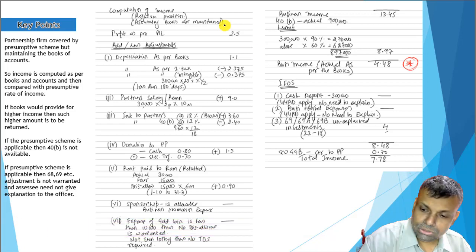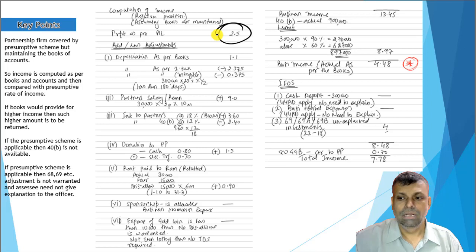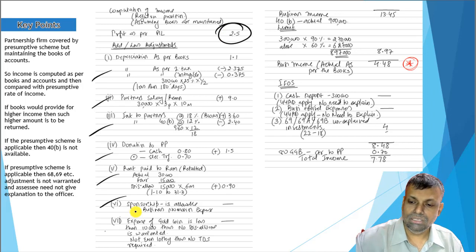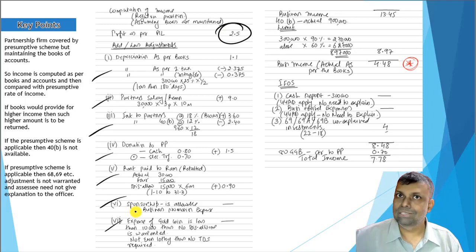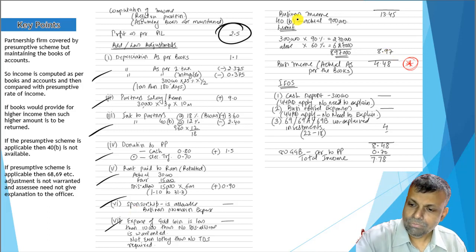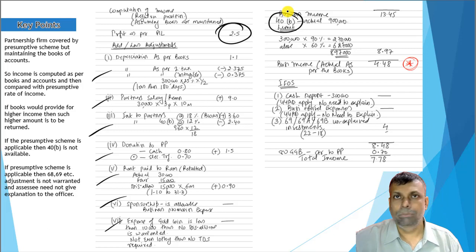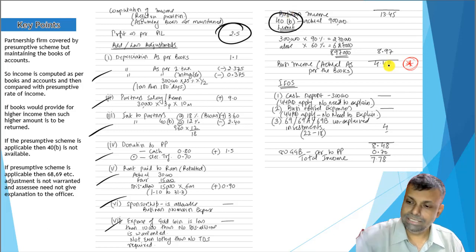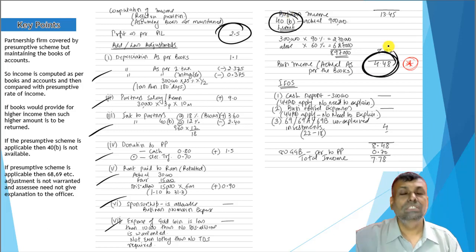So what you do is, you start with the profit as per the profit and loss account as given, then you do all the necessary adjustments. These are all the necessary adjustments which are printed in the examination question. Whatever the question prints, do all the adjustments. Thereafter, you have to consider section 40B. This is on normal provisions, because this is not applying your presumptive taxation. Then you get this particular number. This is your business income.